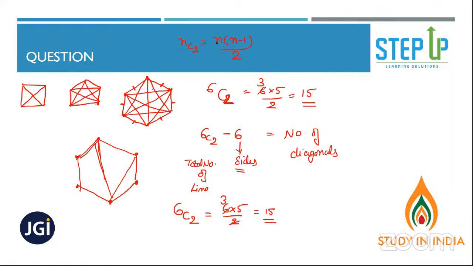Sushmita, I'm using the formula n into n minus 1 by 2. 10, 11, 12, 13, 14. Which one did I miss? 15. All right. So out of this 15, we need to subtract 6. So 15 minus 6 will give you 9. That is the total number of diagonals. All of you got it? Is that clear?